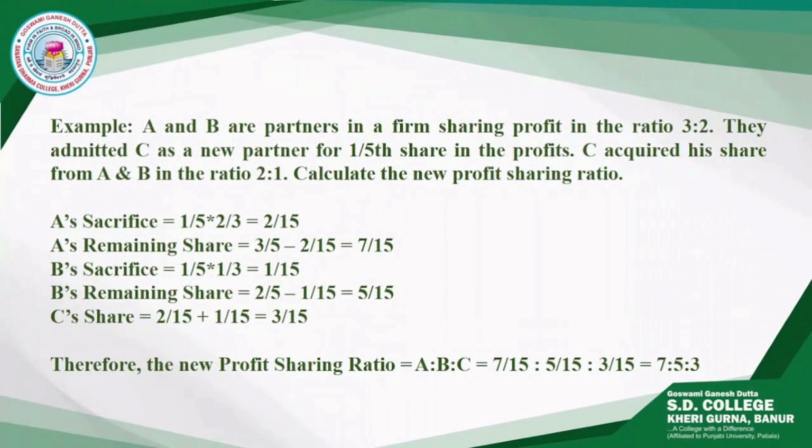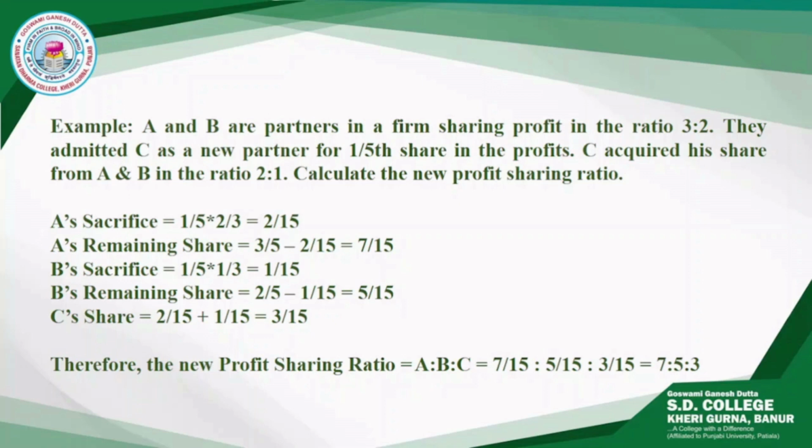Let us take an example. A and B are partners in a firm sharing profit in the ratio of 3:2. They admitted C as a new partner for 1/5 share in the profits. C acquired his share from A and B in the ratio of 2:1. Calculate the new profit sharing ratio.